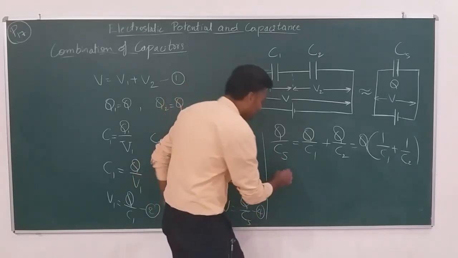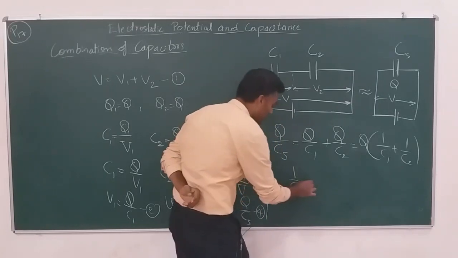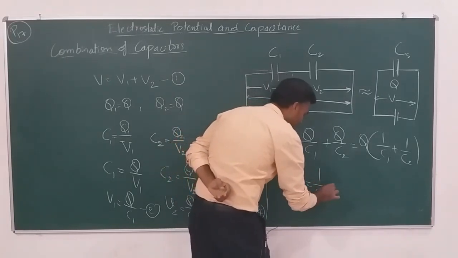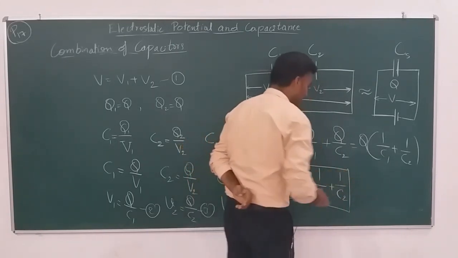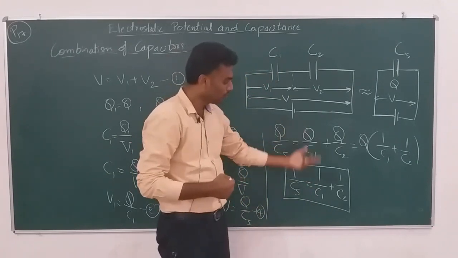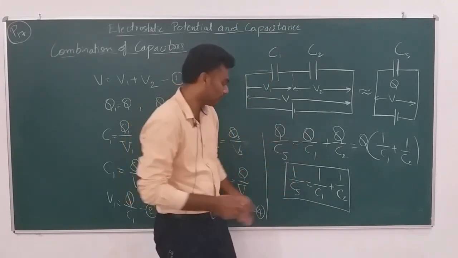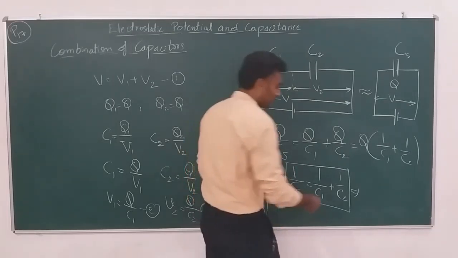Once they get cancelled, the final expression for effective capacitance will be 1 by CS is equal to 1 by C1 plus 1 by C2. Yes, this is the expression for effective capacitance. You can stop here or you can move a step forward. So if 1 by CS is this, what is CS?